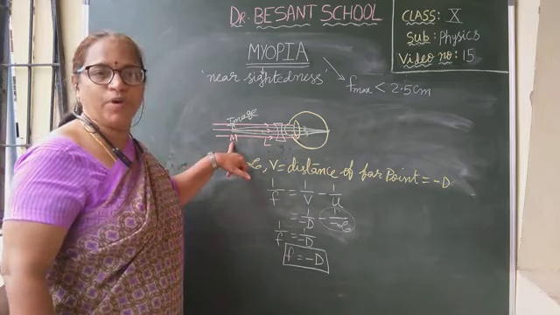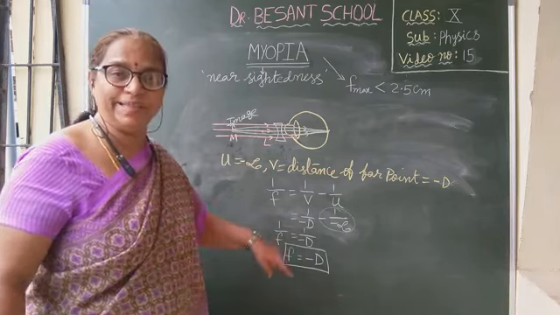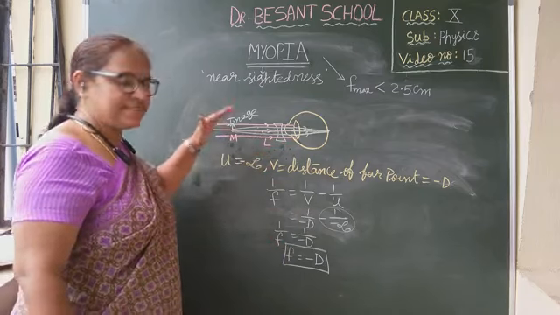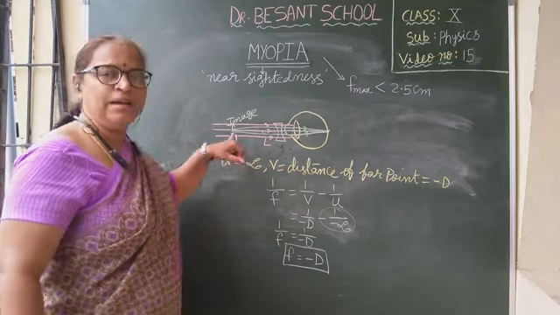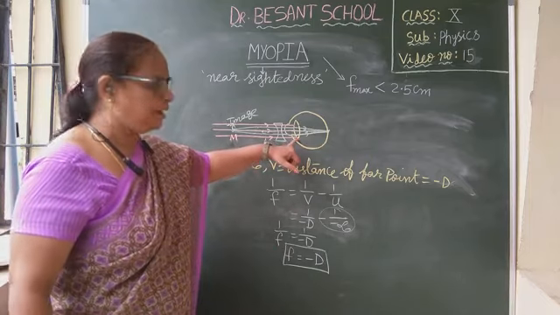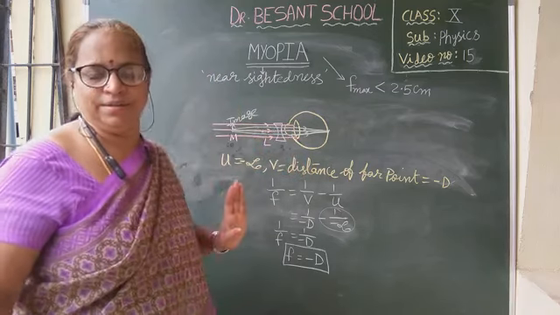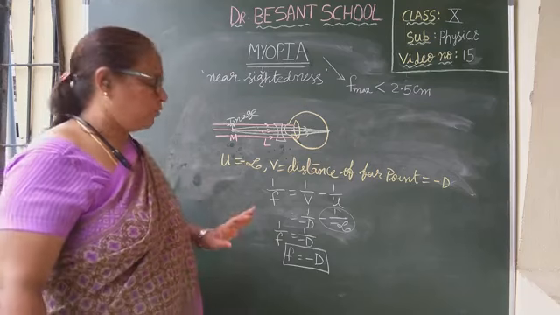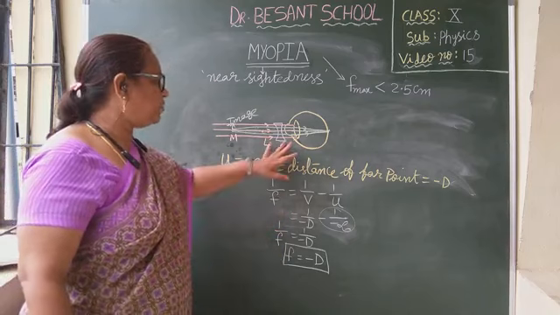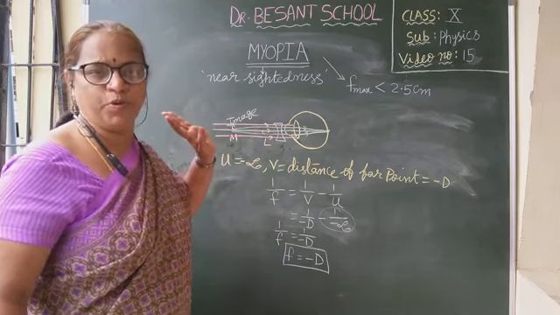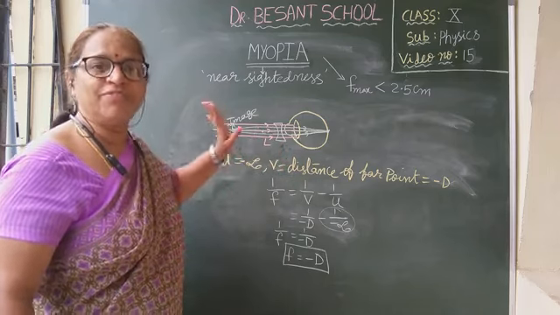Based on the distance of this far point, the focal length will be decided by the doctor and given as specs in such a way that the object at infinity will have its image formed exactly at the far point, which will behave as the object for the eye lens and make the image form on the retina. Am I clear, children? So what should be the focal length of the concave lens when the doctor decides? That focal length should be equal to the distance of the far point.